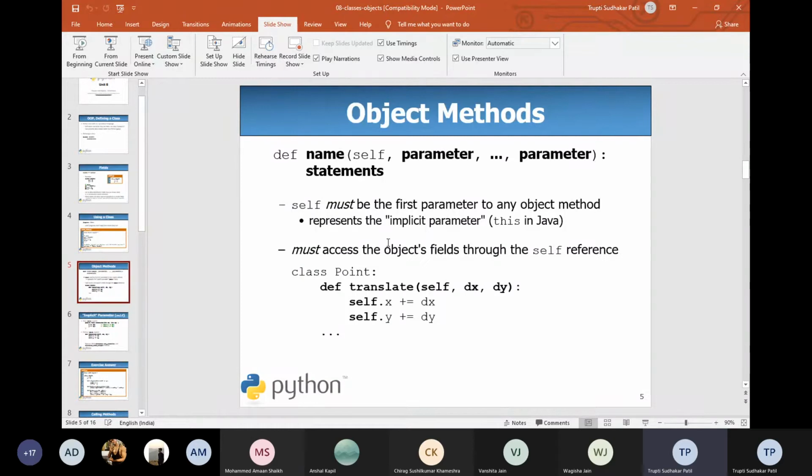Okay. Now in the class we can have the constructor. Now the constructor will be initialized with the help of a method called underscore underscore init underscore underscore.